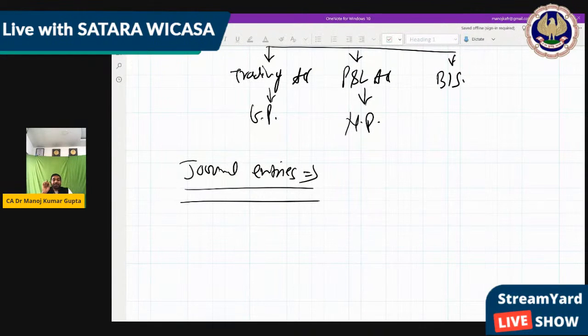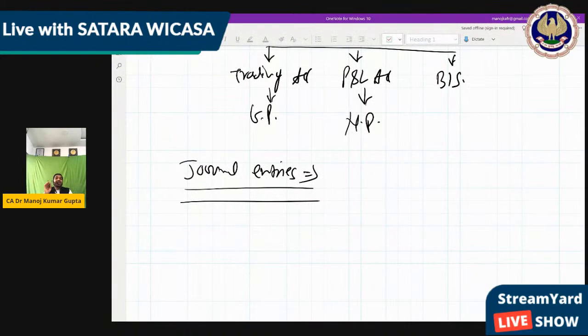Whenever you find any difficult adjustment, it is solved by this concept only. Means journal entry is the main part where we use accounting initial part, and that accounting further goes to the next part.